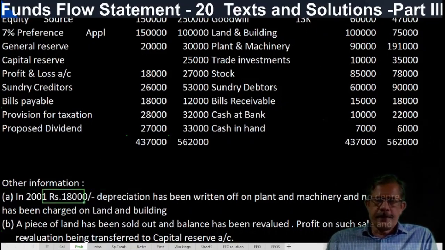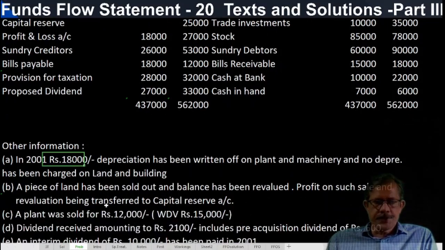So what is the entry for depreciation? There is no provision for depreciation account, so depreciation can be directly credited to fixed asset account. Depreciation account debtor to fixed asset account. Thereafter depreciation is transferred to profit and loss account. Profit and loss account debtor to depreciation account. So depreciation account is nullified. So fixed asset account is credited with 18,000 rupees.